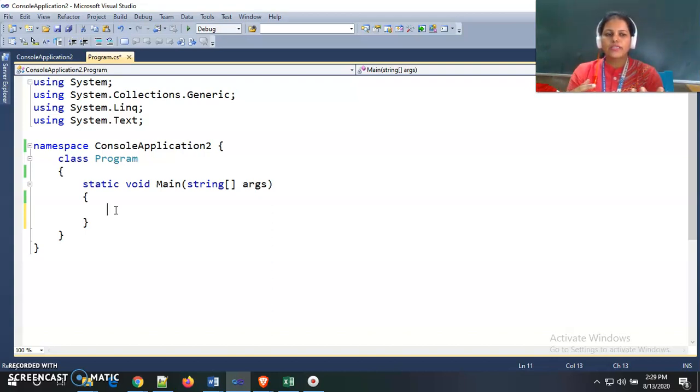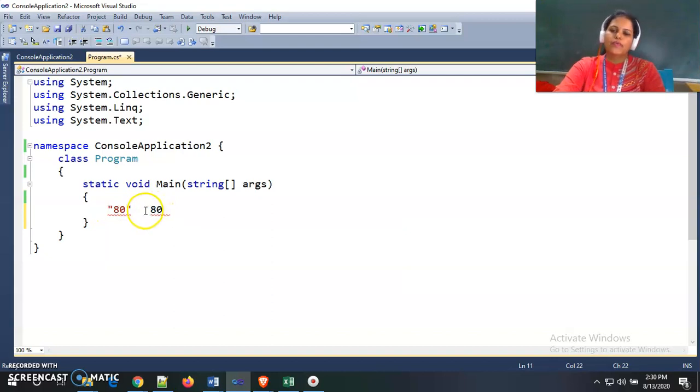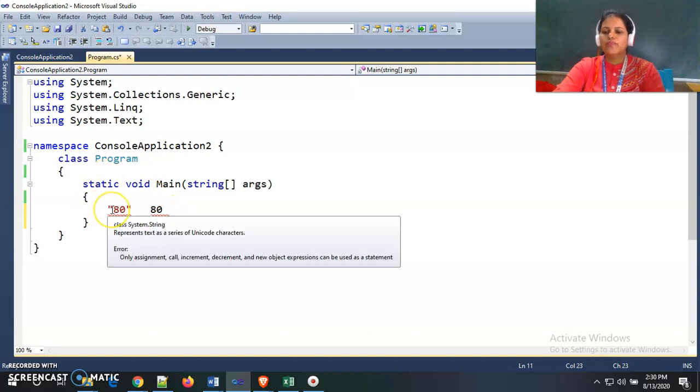Sometimes we are converting a string value to an integer value. If there is a number in string format, but I need it in integer format, then we need to convert this string value into int format. So there is a need of a conversion from string to int. Or sometimes we need to convert an integer value to a string value. So the conversion takes place by using implicit conversion or explicit conversion.